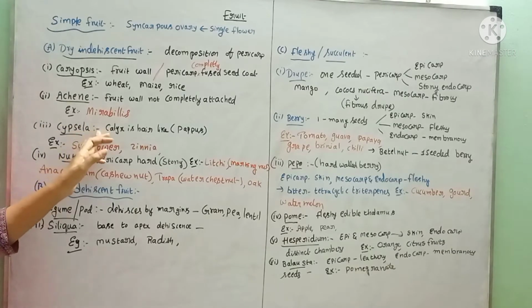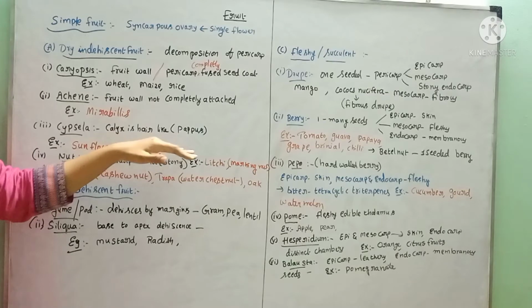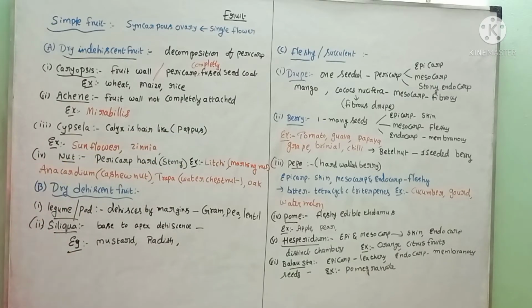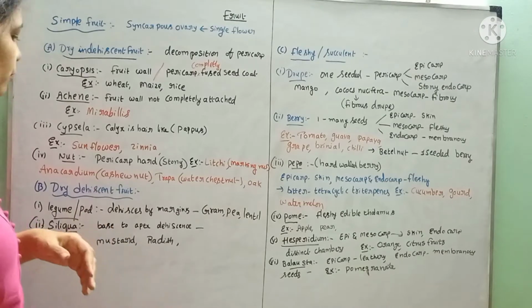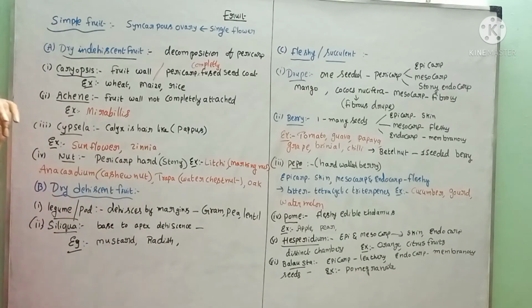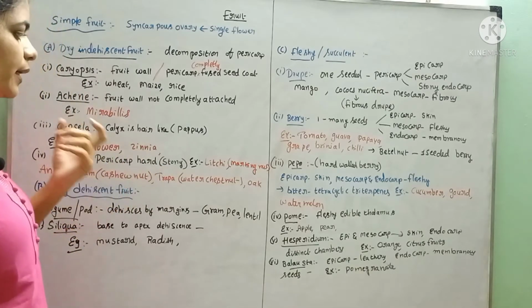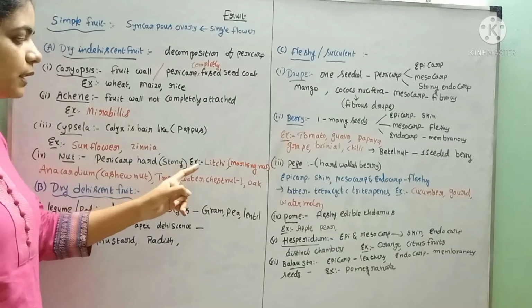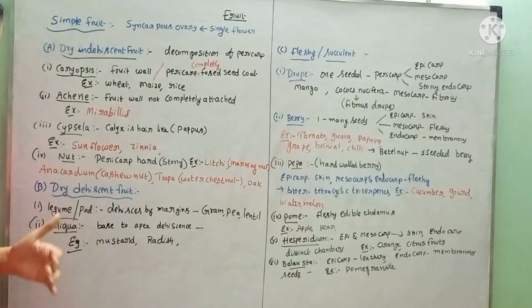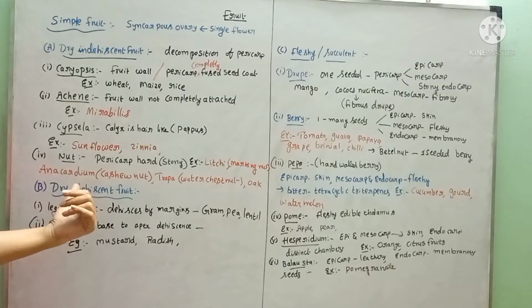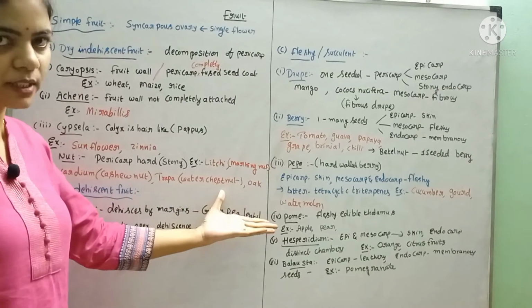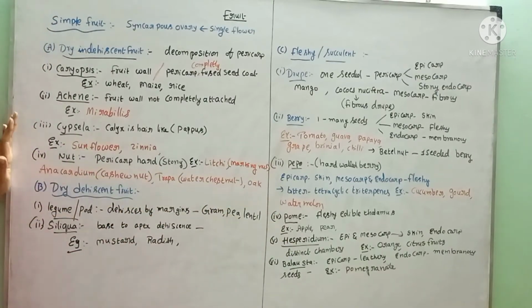The third one is cypselа. In this, the calyx is modified into a hairy structure called pappus, and this pappus helps in the dispersal of the seeds or fruit. Examples: sunflower and Launaea. Next is the nut. In this, the pericarp, the outer fruit wall, is hard and woody or stony. It is very hard. Examples: lychee, which is also called a marking nut; Anacardium, which is cashew nut; Trapa, which is water chestnut; and oak. All these come under nuts.